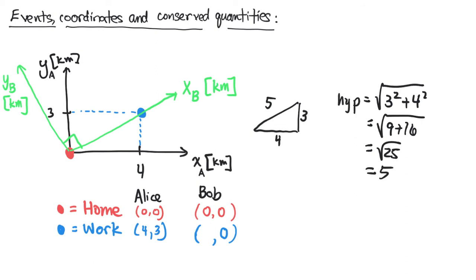So a 3, 4, 5 triangle means that the distance along one edge is 4, the other edge is 3, and this hypotenuse, which is the x-coordinate in Bob's frame of his work, will be labeled 5, because it's 5 units away from the origin. Okay, so he's now going to put this 5 in here for his coordinate. So Alice and Bob agree that home is at 0, 0, but they disagree on the label for work, right? Because the office for Alice is at 4, 3, but for Bob, it's at 5, 0.